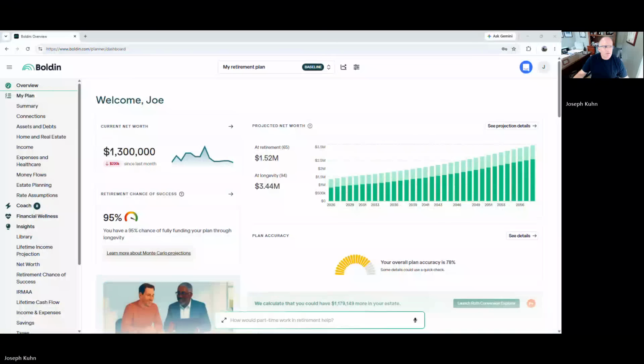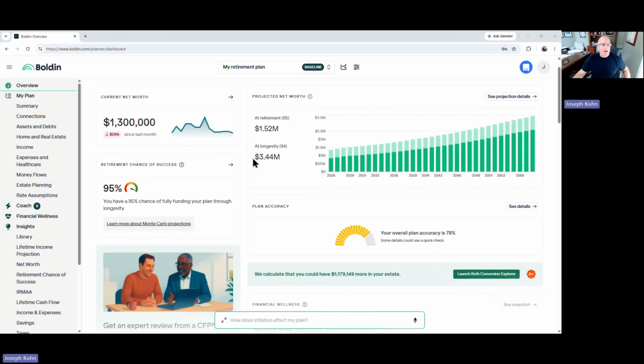I'm going to share my screen. I got a couple screens I could look at here. Okay. Hopefully you're now looking at my new screen. Yeah, I think we are.